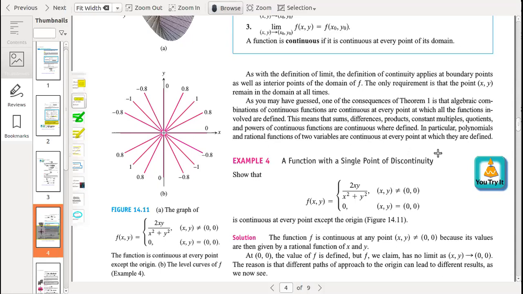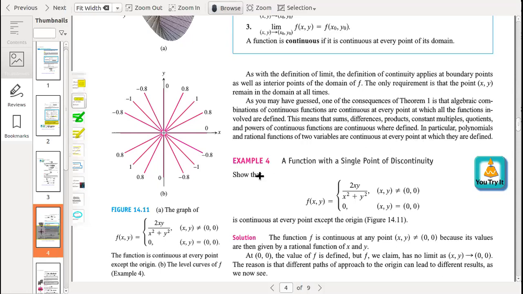So this result is very interesting, because if someone asks you to give an example of a continuous function, you can give any polynomial or rational function. All polynomials and rational functions of two variables are always continuous at every point at which they are defined.